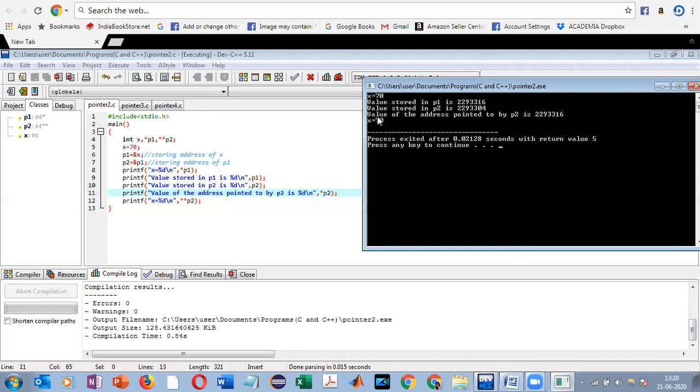So if you look at the output, value of the address. Now, value of the address, please don't be confused by the ambiguity in the language. Value of the address does not mean the address pointed to. What is the value stored in that address pointed to by P2? It is nothing but the same as ampersand X. That is the address of X. Next, when we are using the double indirection operator, what we are returned is nothing but the address of X. So in turn, we are getting the address of X when we use the double indirection operator.